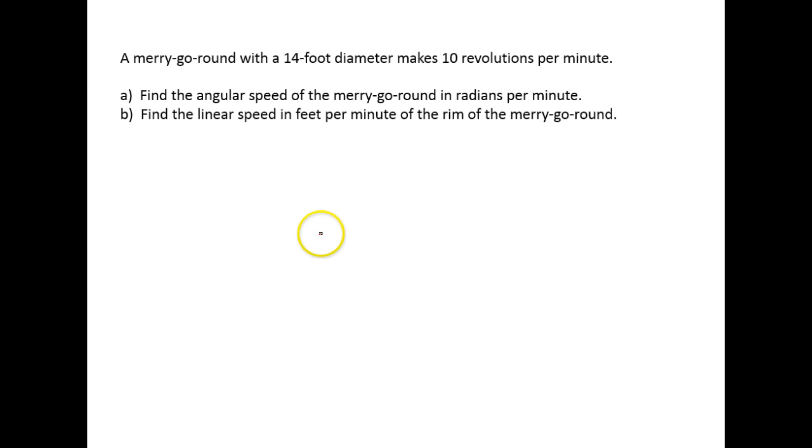Okay, this next one is similar. We're dealing with a merry-go-round, but this time they ask us to find the angular speed and the linear speed. Okay, we have a merry-go-round with a 14-foot diameter. Now that's something you want to keep an eye out for, because diameter, remember, is all the way across the circle, and with most of these formulas we use the radius. So right now I'm just going to go ahead and say 14-foot diameter means I have a 7-foot radius, just in case that's an issue later.